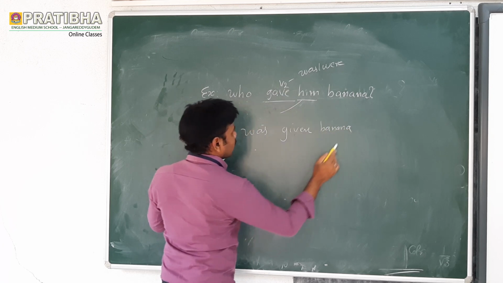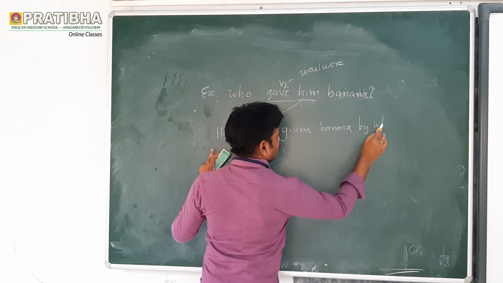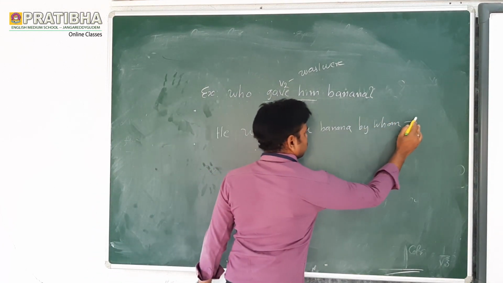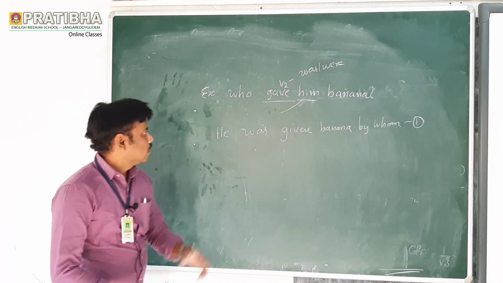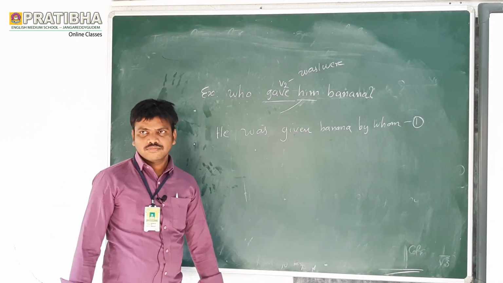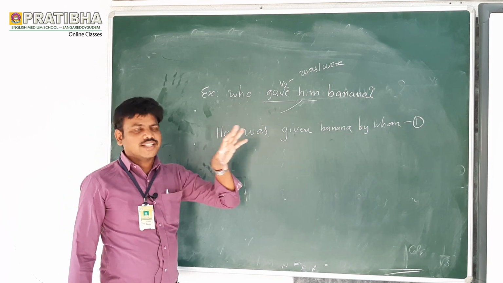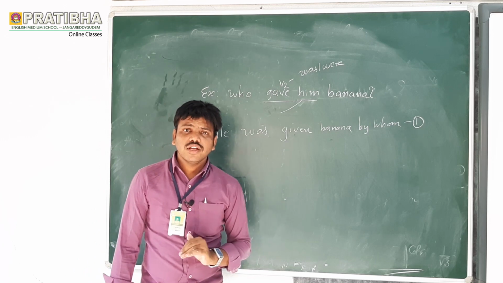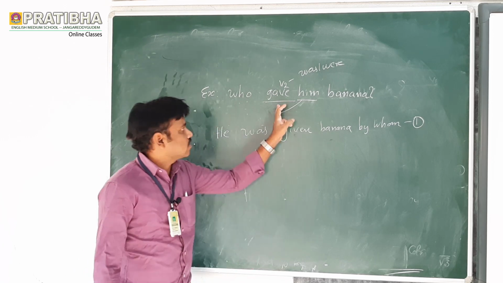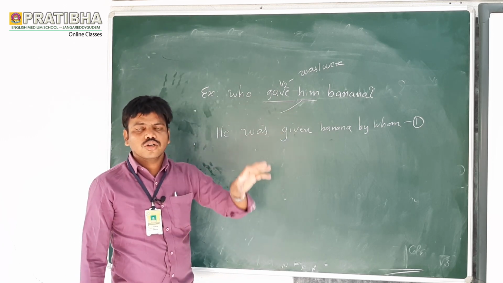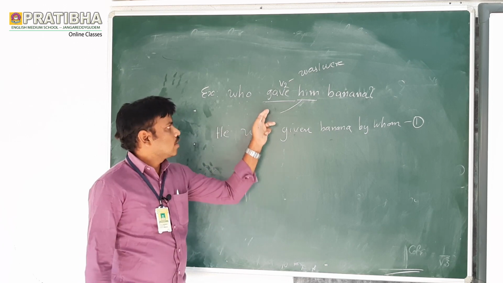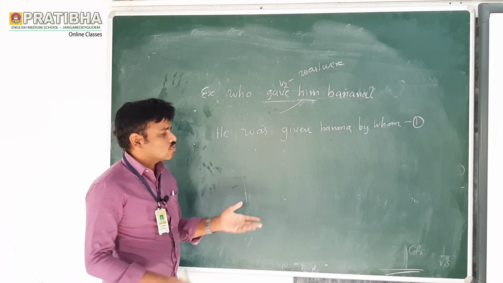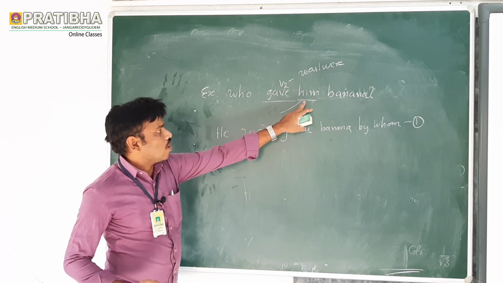He was given banana by whom? By whom? That is the first step. He was given banana by whom? Simple one. First, let us see which tense it is. Past tense. And again, how can we identify it is past tense? Because there is a verb in the V2 form, gave. So when there is a V2 verb like gave, simply you can say it is past tense. So when there is past tense, what is it? Was.